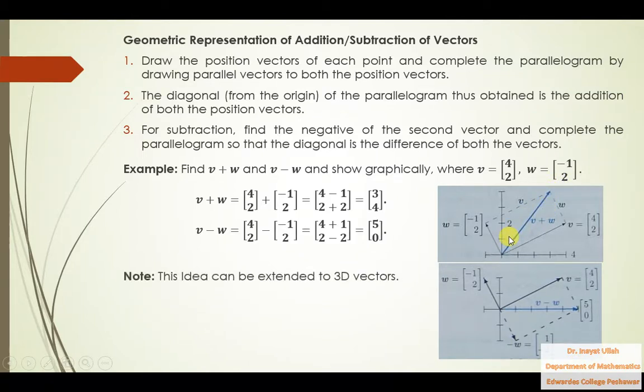Anyways, this idea can be extended to 3D vectors. 3D vector is impossible to draw in this slide, because that actually lies in a space, and space cannot be drawn on a 2D plane.